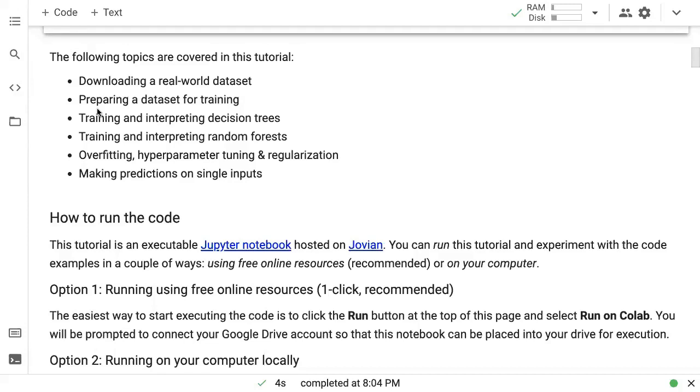These are some of the central problems in machine learning. And this is where you will spend a lot of your time when you are improving your models. And finally, we will talk about how to make predictions on single inputs as well.